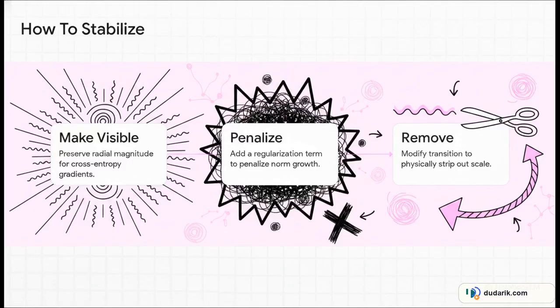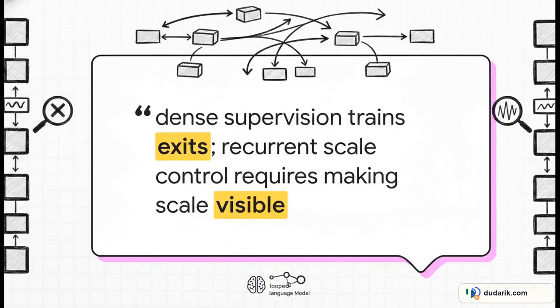Interestingly, the paper notes that combining scale-visible readouts with norm penalties yields the most stable dynamics. It's an incredibly powerful 1-2 punch of visibility and discipline. Which brings us to the absolute core design rule of the entire paper. Quote, "dense supervision trains exits, recurrent scale control requires either making scale visible to a loss or removing it from the loop." End quote. You simply cannot rely on standard cross-entropy alone to stabilize unnormalized recurrent states. It requires deliberate architectural intervention. If you don't build it in, the model will break.